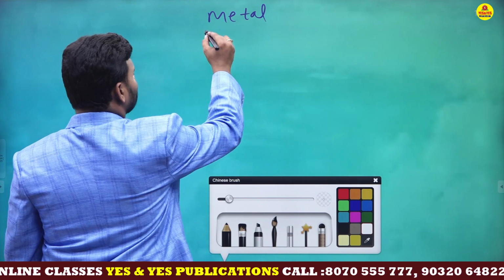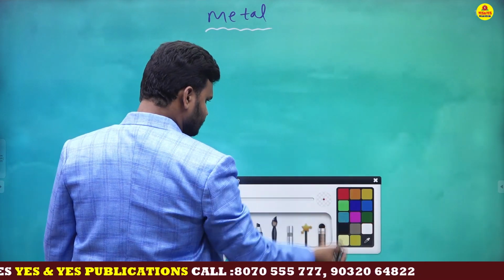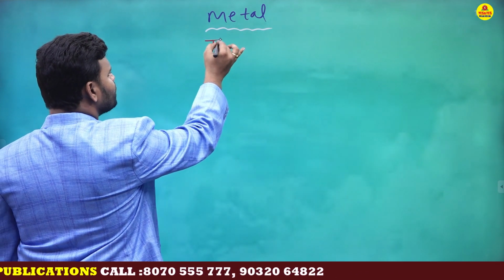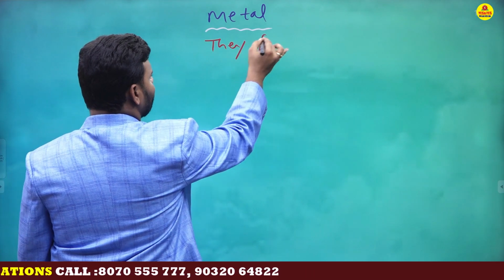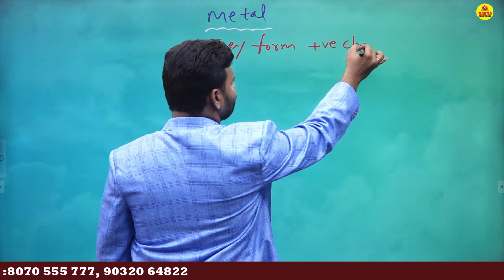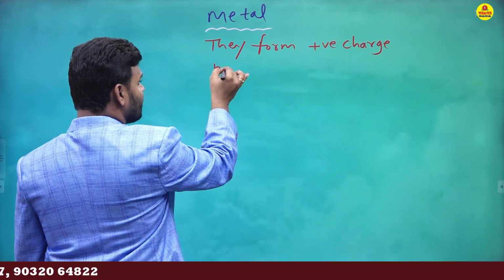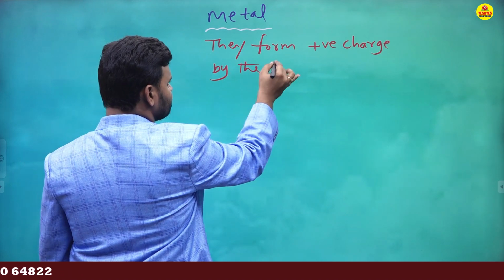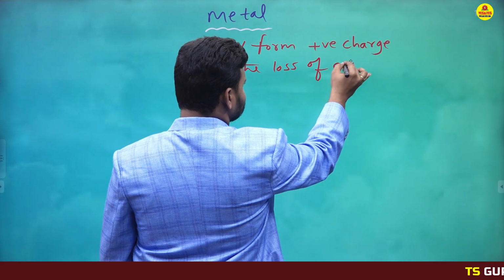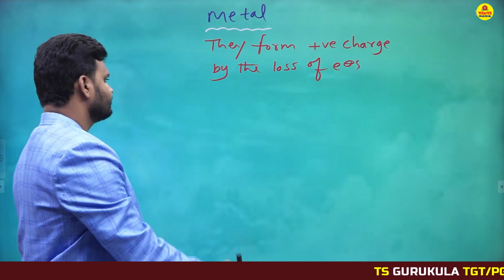Metals form positive charge. What is their nature? They form positive charge by the loss of electrons.